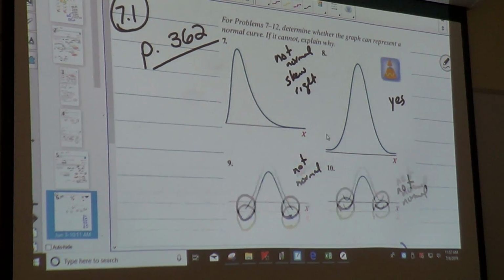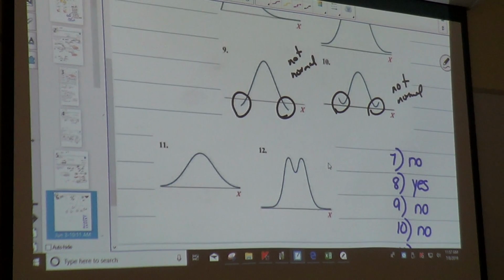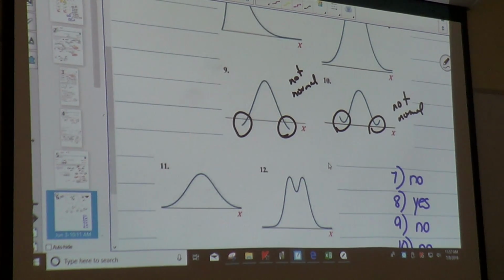Okay, let's look at a couple more. What about number 11? Normal or not normal? Yes, that one's normal. What about number 12? No. That is not normal, because we only should have one hump there. We don't need a double hump. Okay?